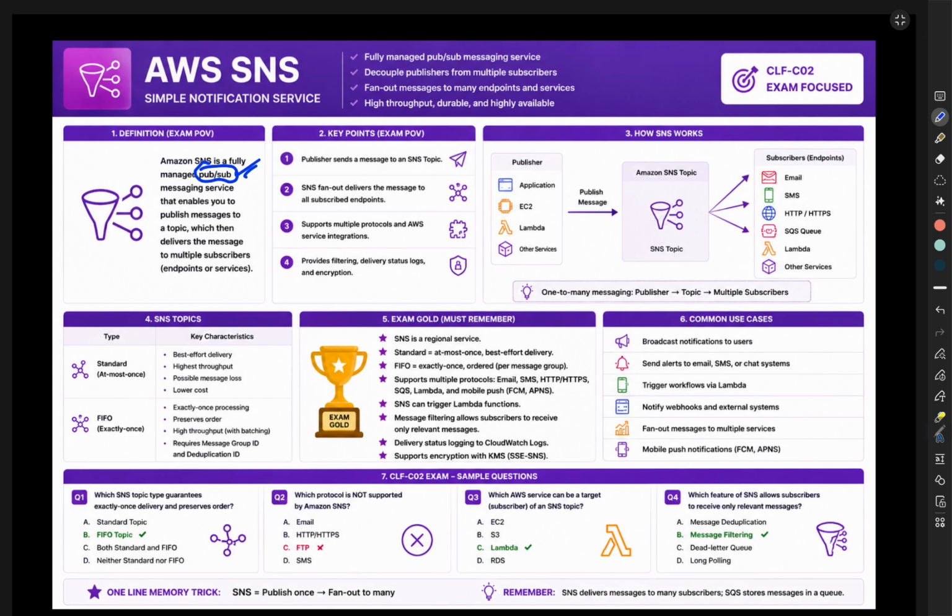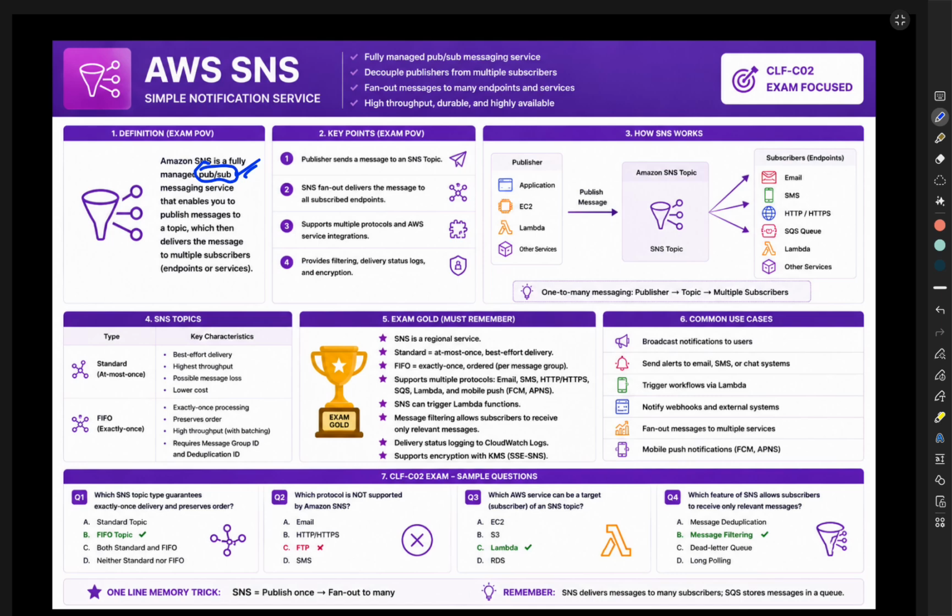Now, let's have a look at the key points. SNS supports fan-out messaging. It also supports multiple subscriber types. It supports notifications and alerts as well. It can be integrated with multiple AWS services. So, let's see the flow now. A publisher sends a message to a topic. The topic then distributes the message, and subscribers receive it.